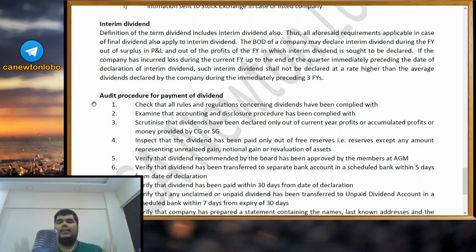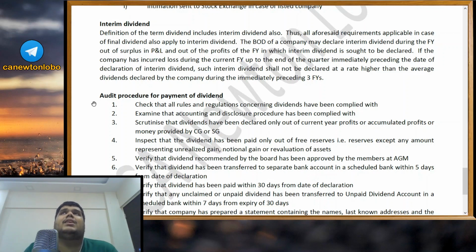So for this we need to take one example. Let us say you are going to be declaring a dividend in the month of October. Now, till September quarter, 6 months are over, from April to September. April, May, June, July, August, September. Now, till this point, you have only incurred a loss. So, in this case, you cannot declare dividend above a certain percentage. What is that percentage? Previous 3 years, whatever dividend you have declared, that average rate you have to take.